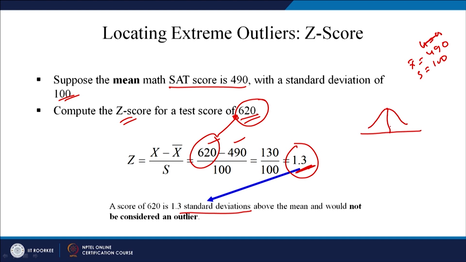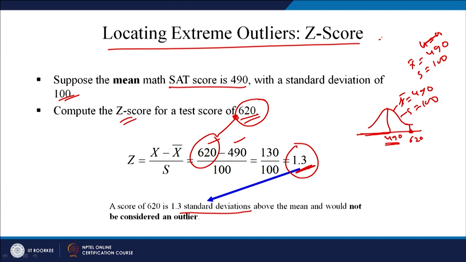The mean x bar is 490 and S is equal to 100. So, this point, 620 marks, would be somewhere here. All points towards the left-hand side of the mean would be less than 490. So, this is how you can calculate the Z score.